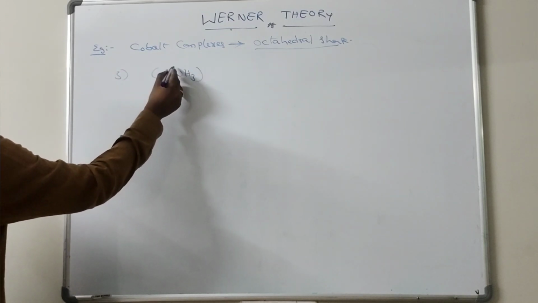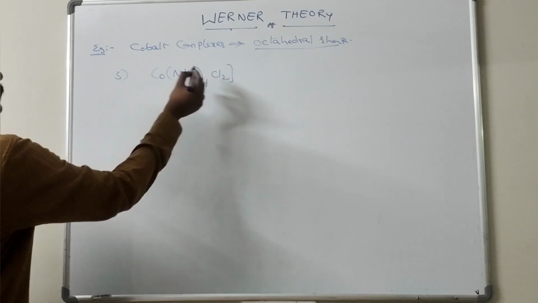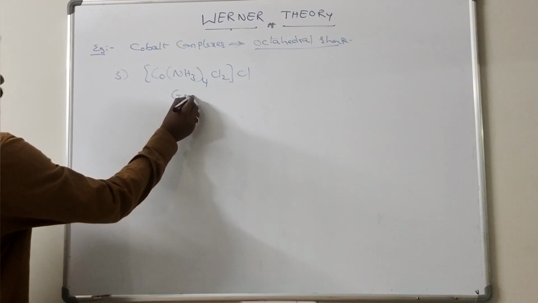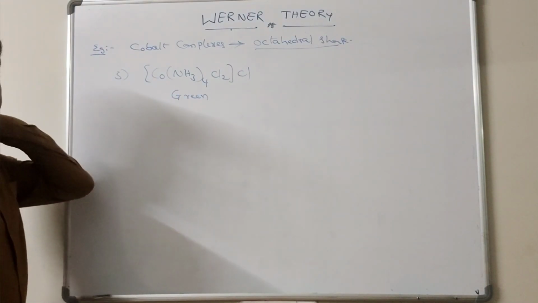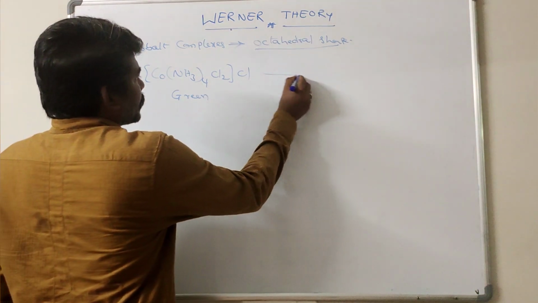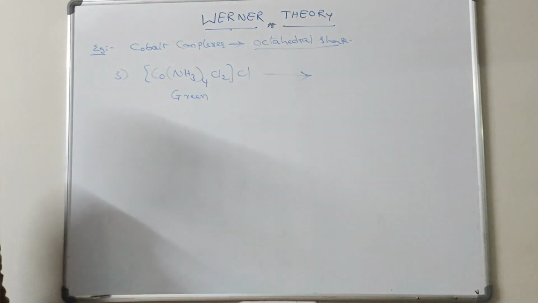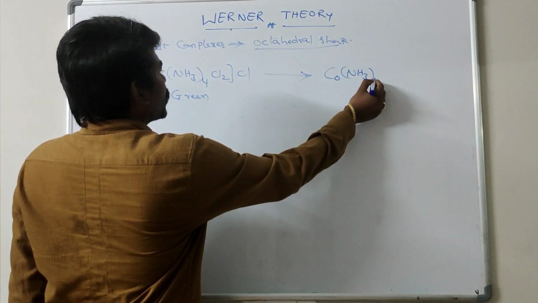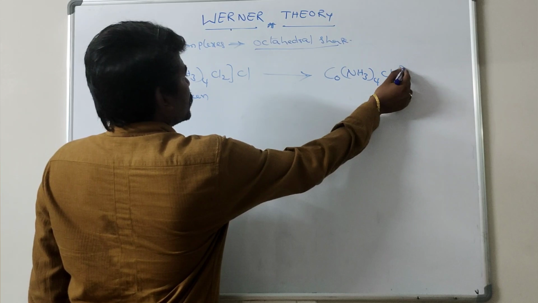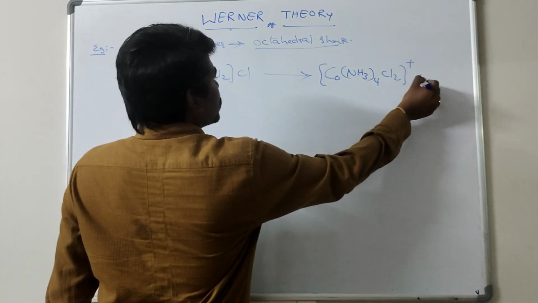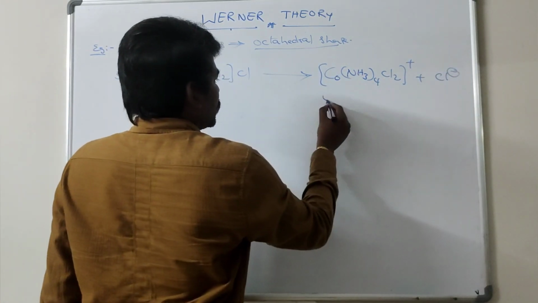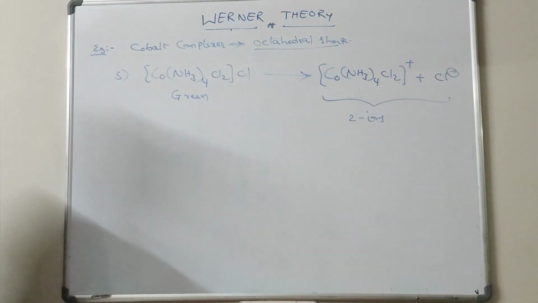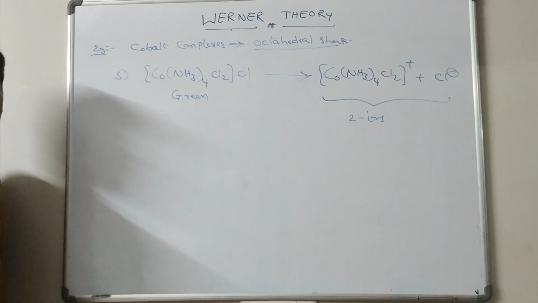Next one: [Co(NH3)4Cl2]Cl, which is in green color. The aqueous solution produces [Co(NH3)4Cl2] plus Cl minus. The number of ions produced is 2 moles from 1 mole of [Co(NH3)4Cl2]Cl.